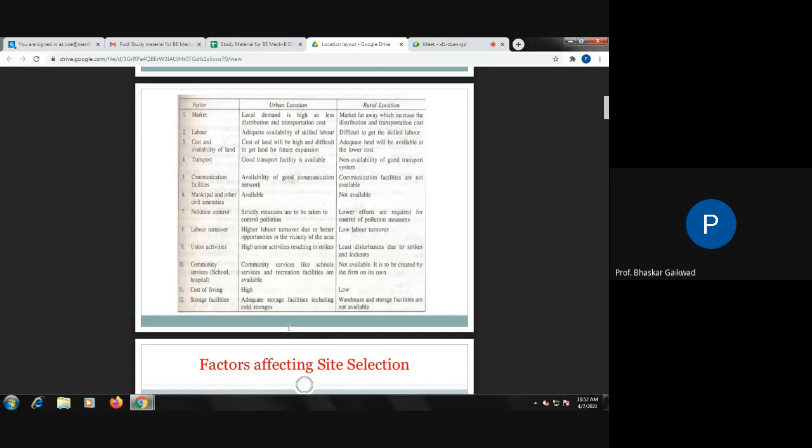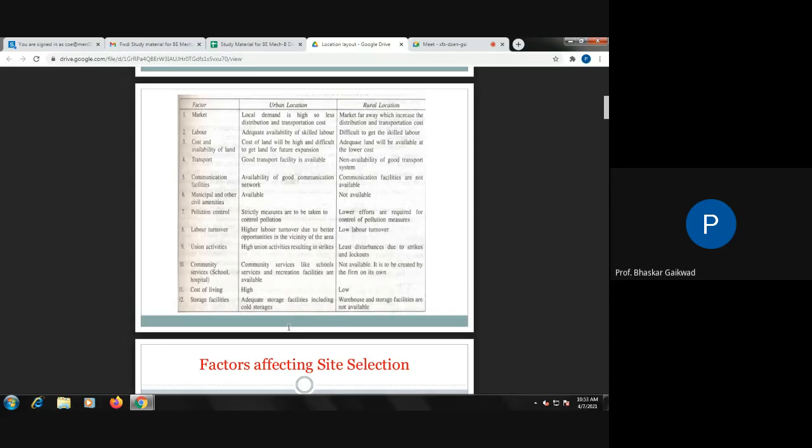But if you go to a rural location, from the marketing point of view the market is far away, which increases the distribution and transportation cost. So if we consider the market as one of the points for industry location, in a rural area there is a problem of distribution and transportation. So transportation and distribution cost is more.